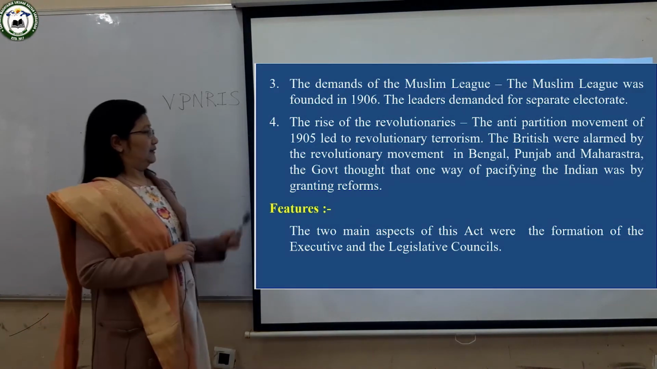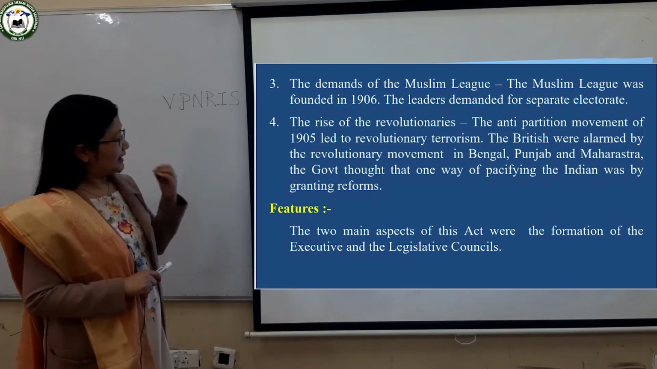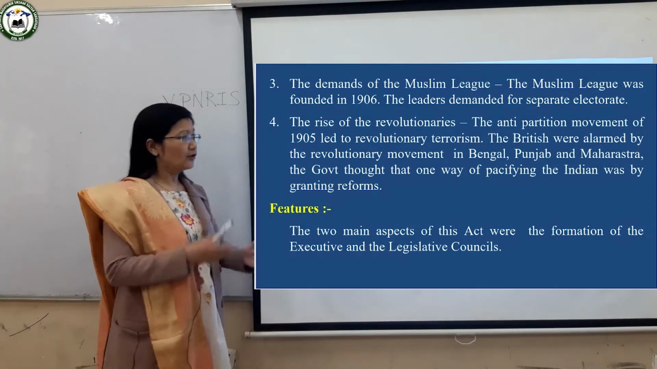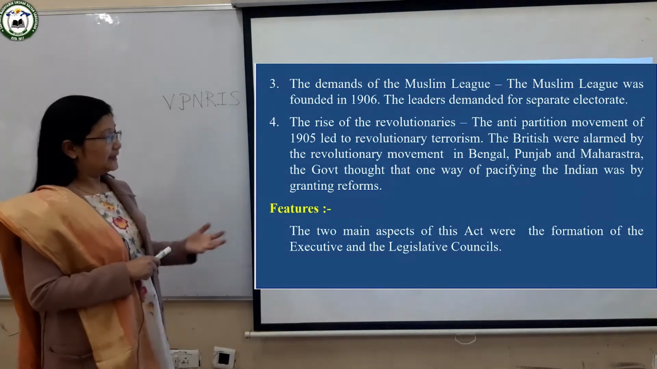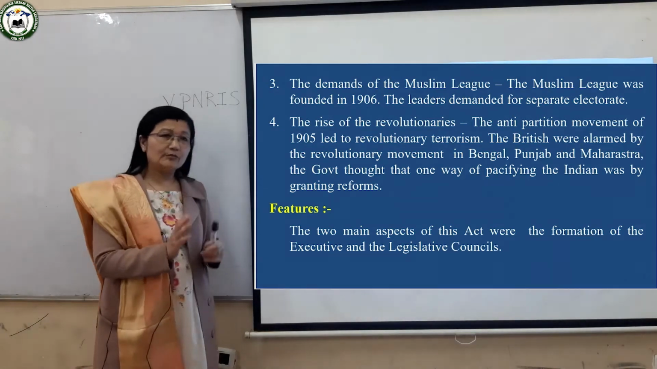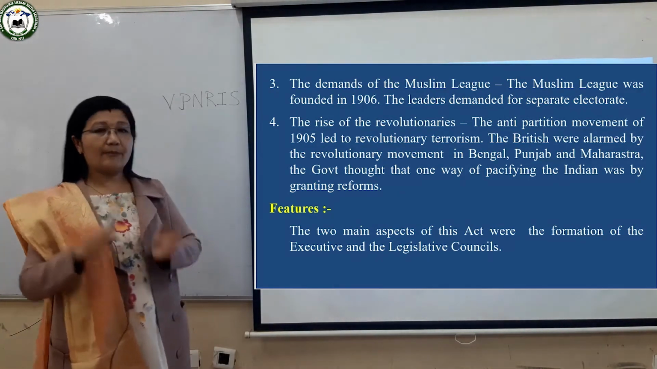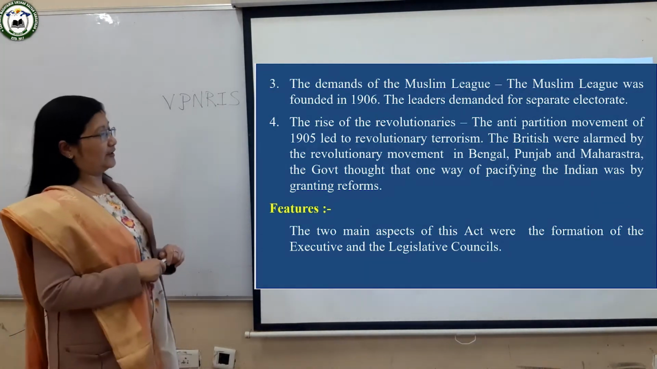And another reason for the background of this Act of 1909 is that there was a rise of revolutionary movement. A lot of revolutionary movements started at that time in India. The first revolutionary movement started in Bengal, but it even spread to Punjab and Maharashtra. So Bengal, Punjab and Maharashtra became the centers of revolutionary movement.